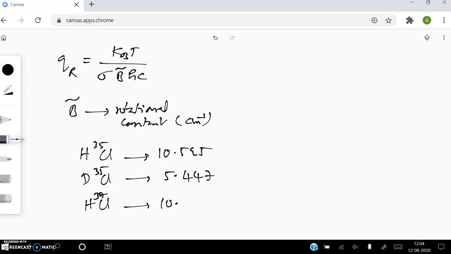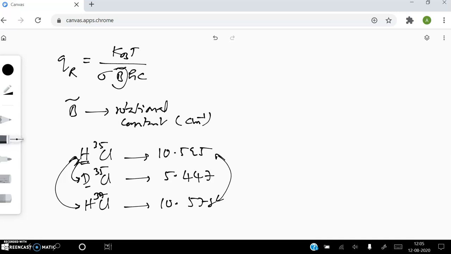the value is 10.578. See, compare these two. If we keep hydrogen as such and change the isotope of chlorine to the heavier isotope, the change in rotational constant is not a significant one. Whereas if we change the lighter isotope, hydrogen into deuterium, then there's a drastic change in the rotational constant value. As rotational constant increases, the rotational partition function decreases.